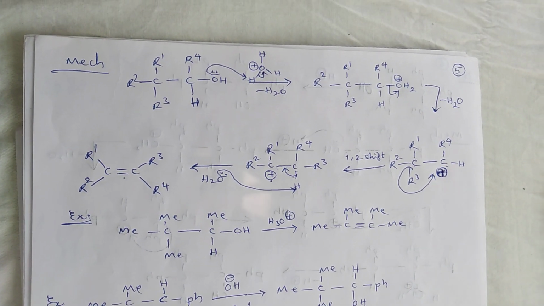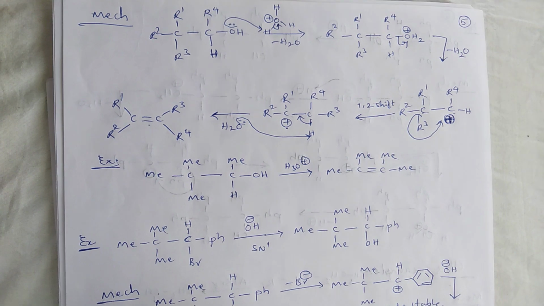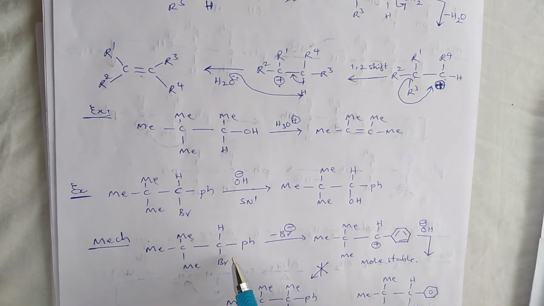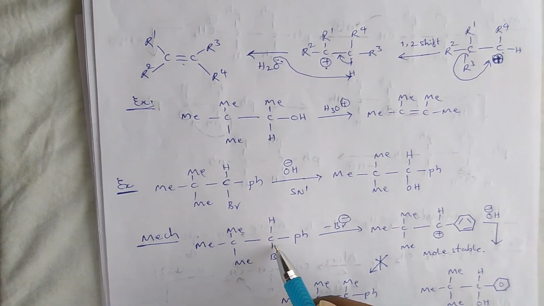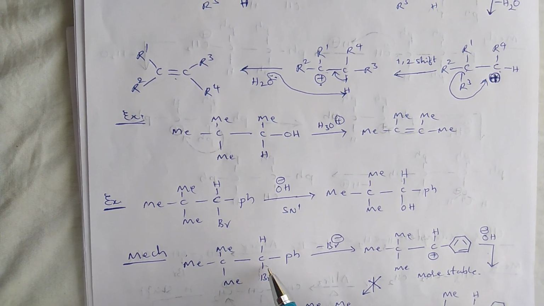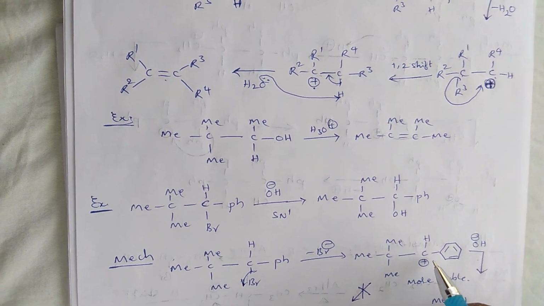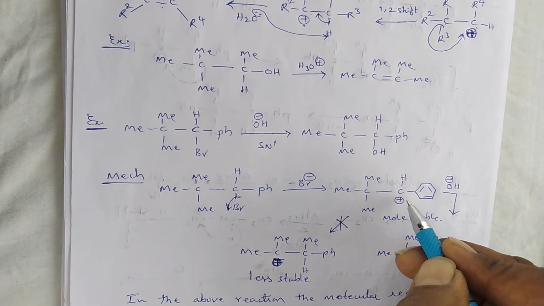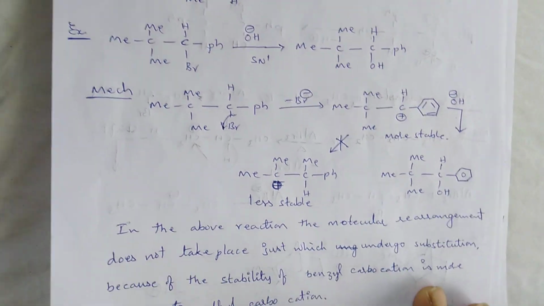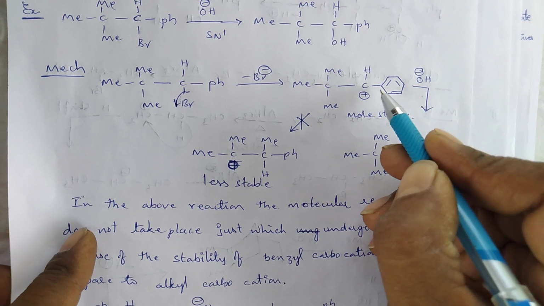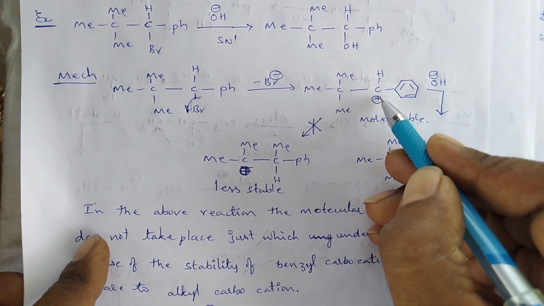Okay. And in the next example, by the loss of this bromide ion, we produce a benzyl carbocation. This benzyl carbocation is directly attacked by the OH group.